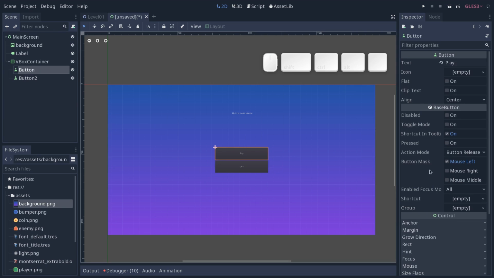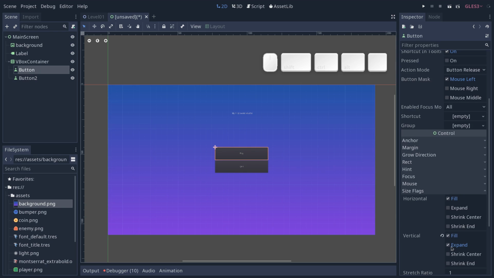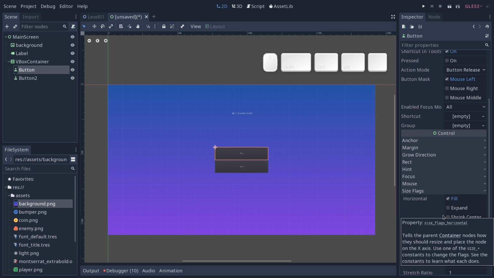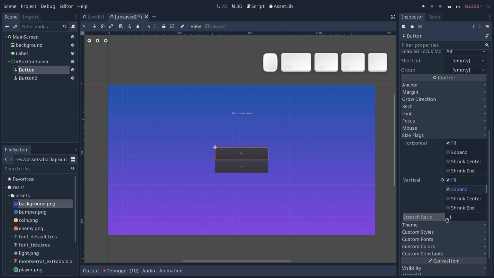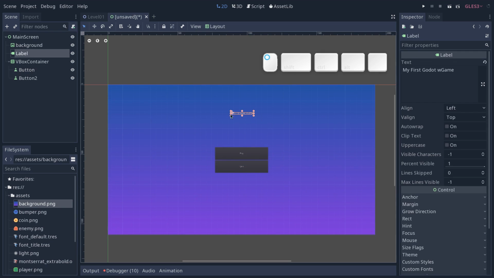So for example, if I remove the expand size flag on just one button, look at what happens. The other button expands to take as much space as possible, respecting the minimum size of the other button. If both of them have the expand flag on, they will share the space half and half. And then you have a stretch ratio value that can change to make one node take more space than the other. With that, we have our base menu. So I'm just going to move the label a little bit, and we're going to do a few more things.